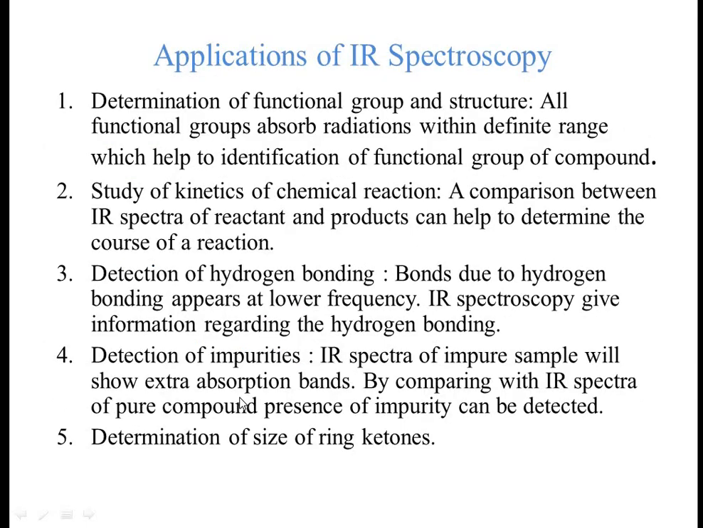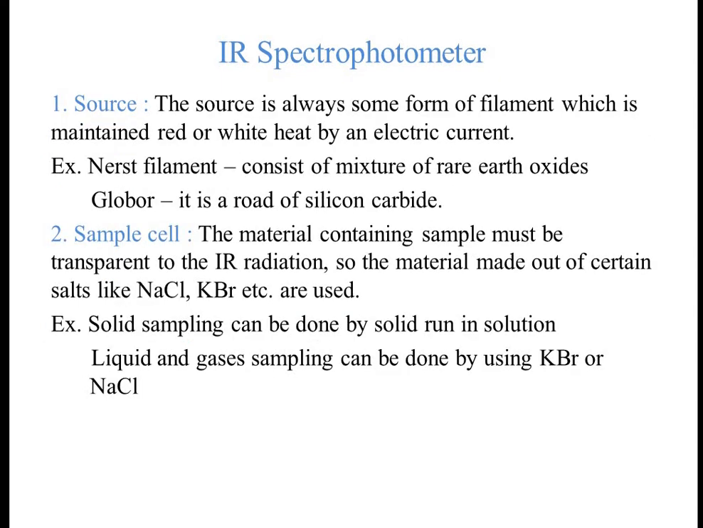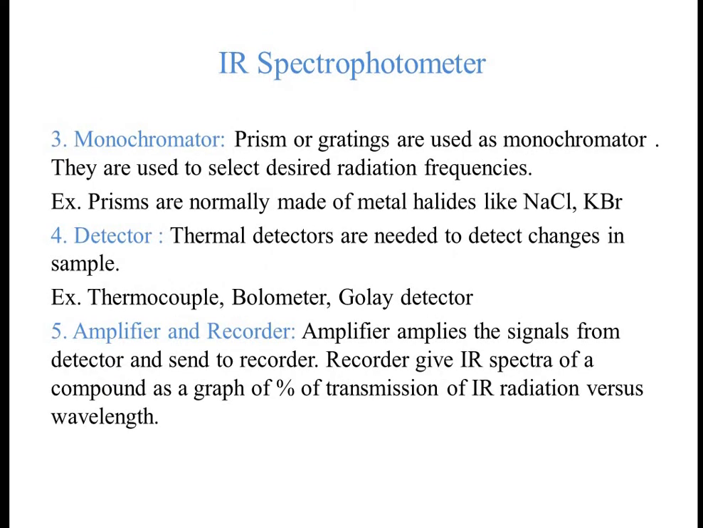Always the spectra is in the form of a graph, and that graph is of percentage of transmission of IR radiation versus wavelength. So the spectra which we observe is in the form of a graph which we get with the help of the recorder. So this is the instrumentation of IR spectrophotometer: source, the role and the examples, sample cell, the role and the example, monochromator, detector, amplifier and the recorder.